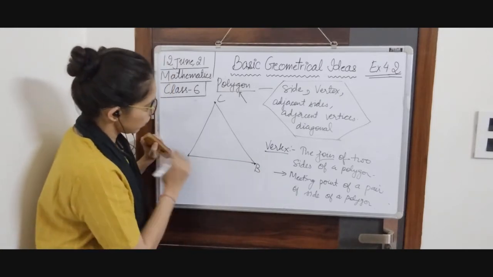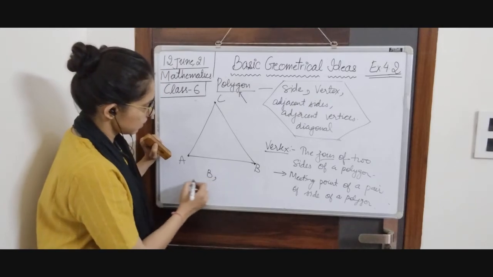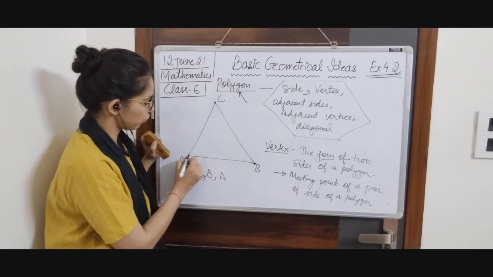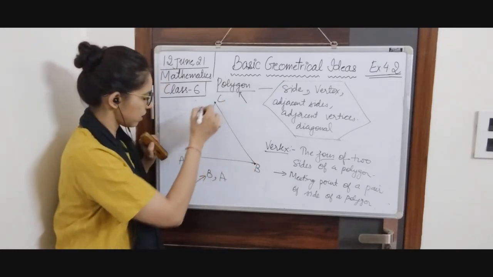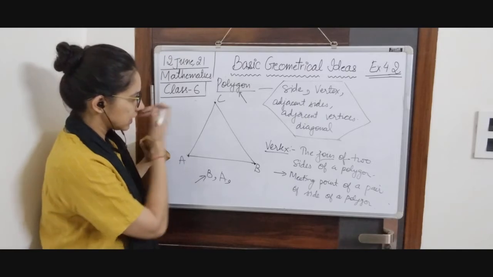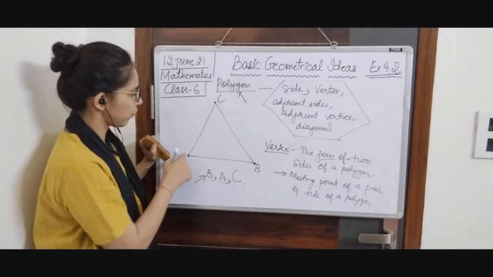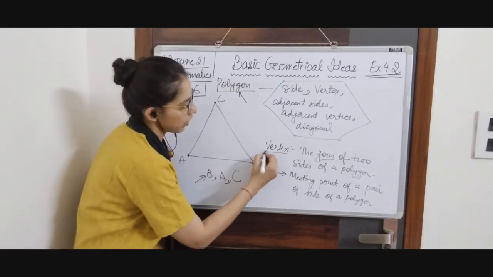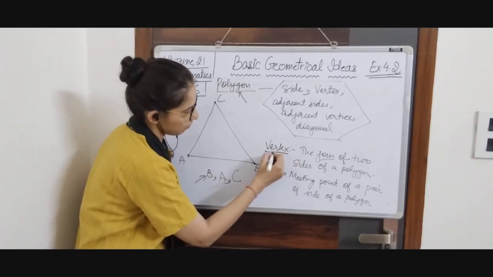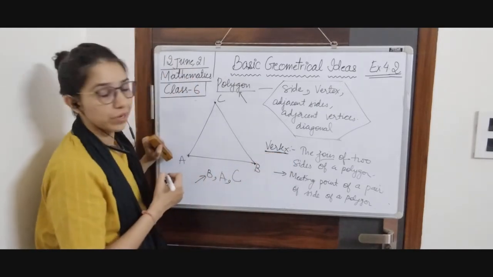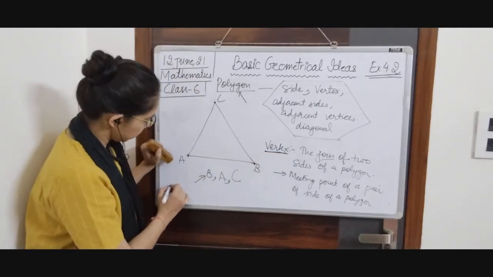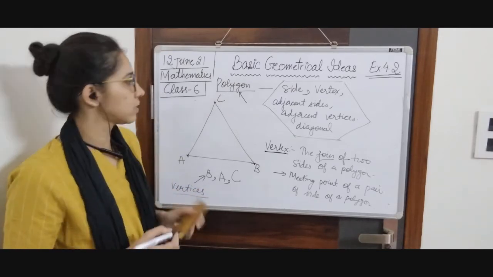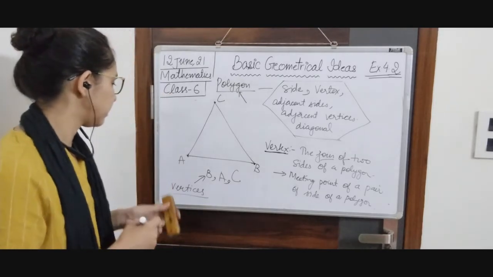Now can you give two more examples of vertices? Besides B, we have A as vertex because it is meeting point of AB line segment and AC, and then C is also a vertex because it is meeting point of AC and BC. For singular point we use vertex, and for multiple points we will be using the word vertices.